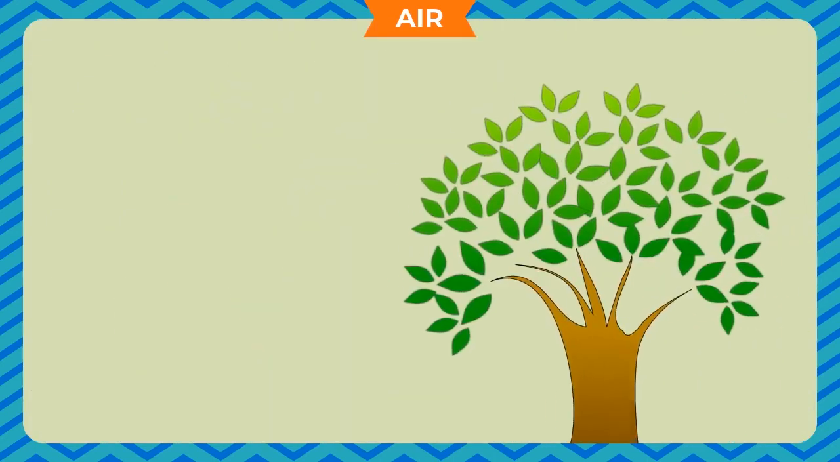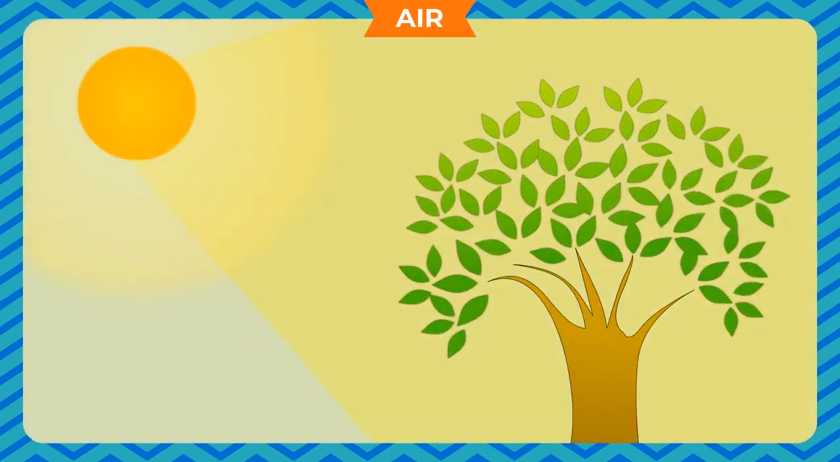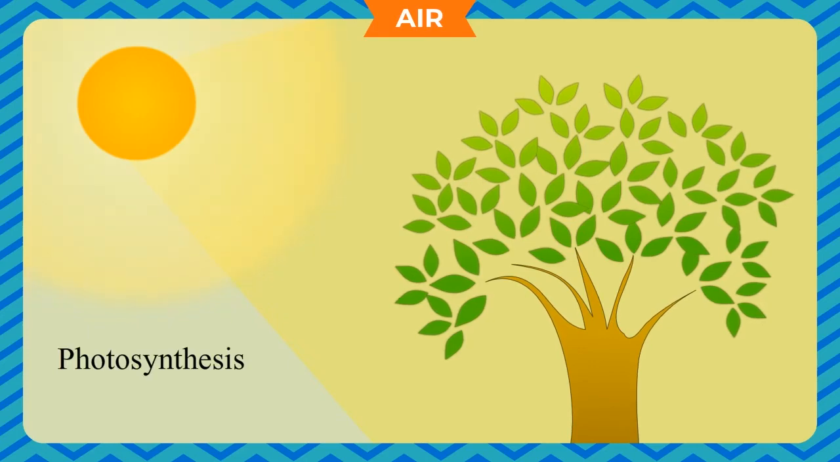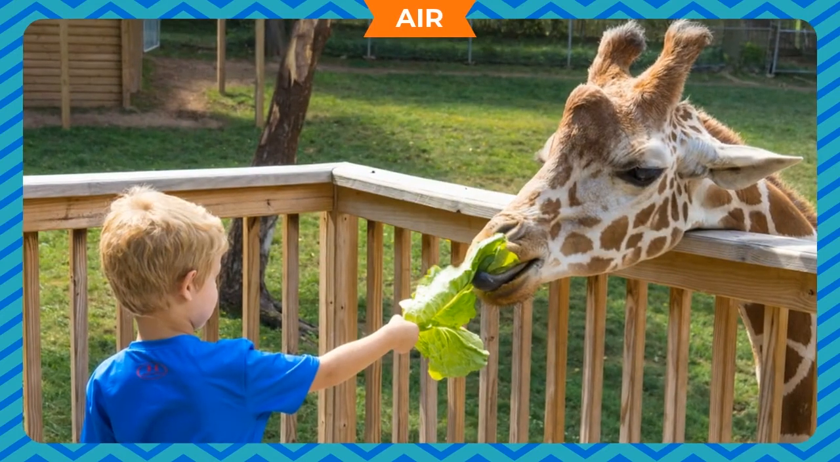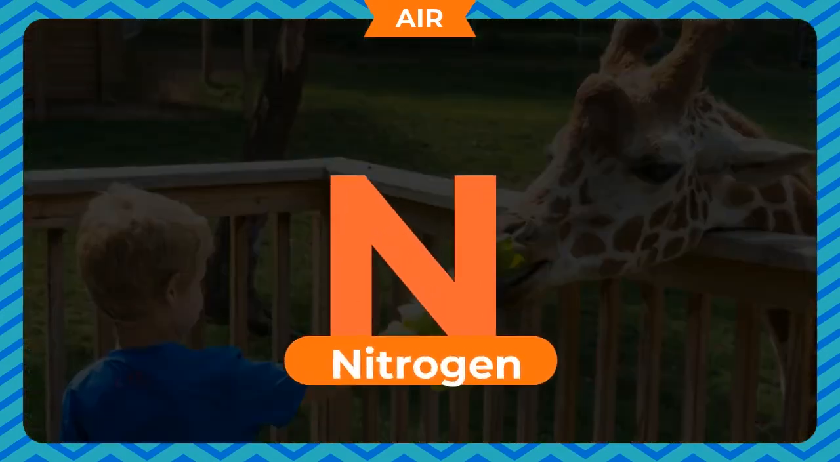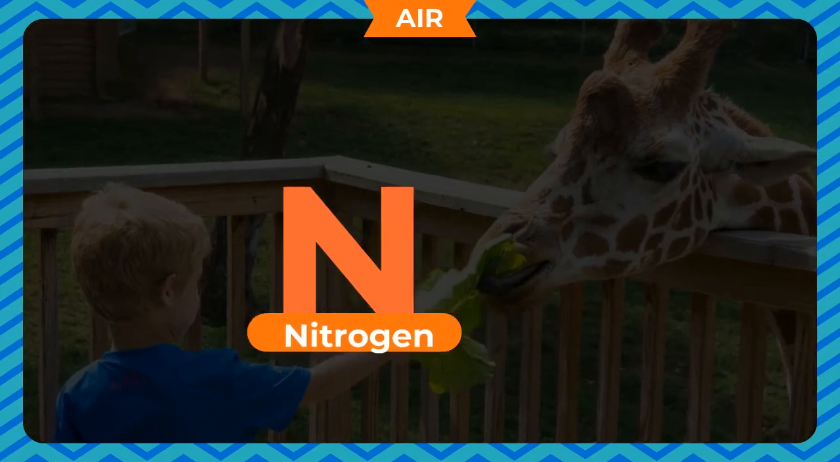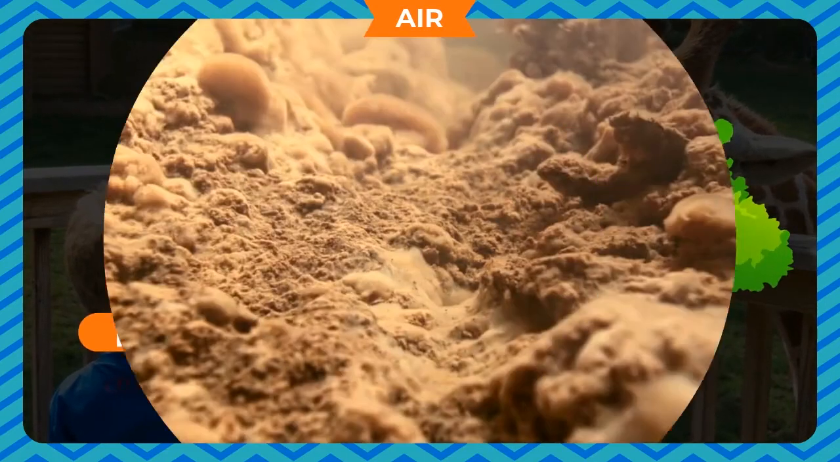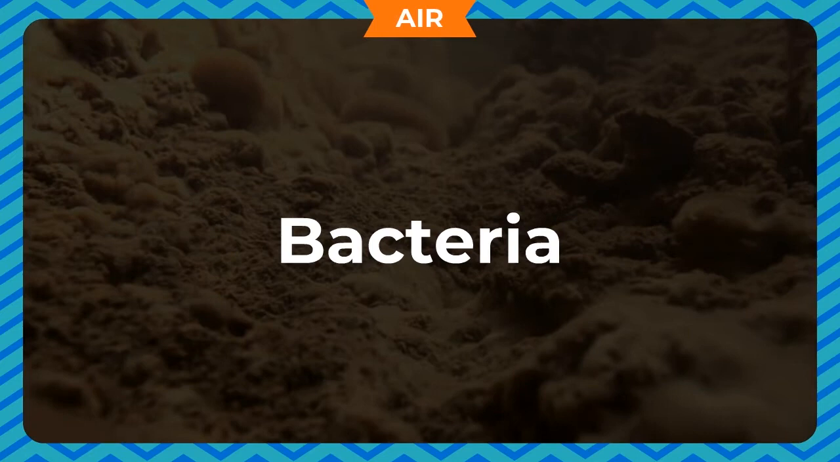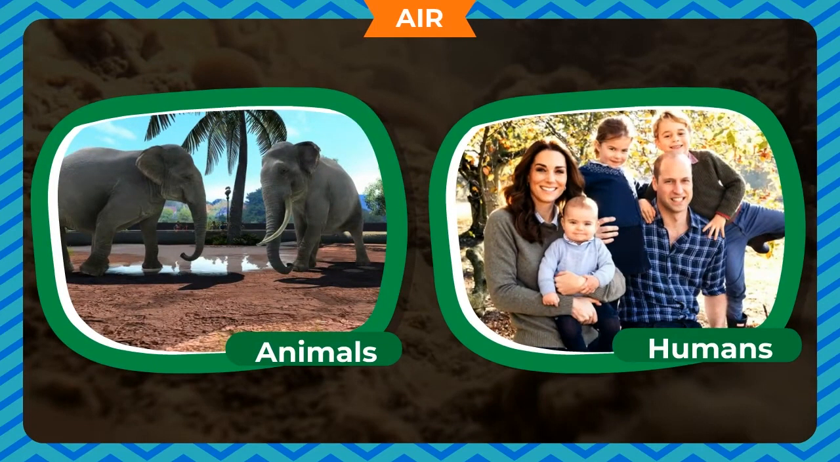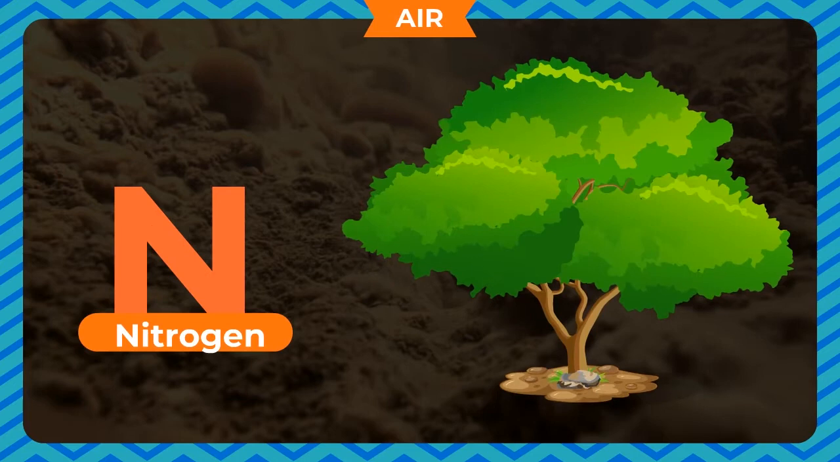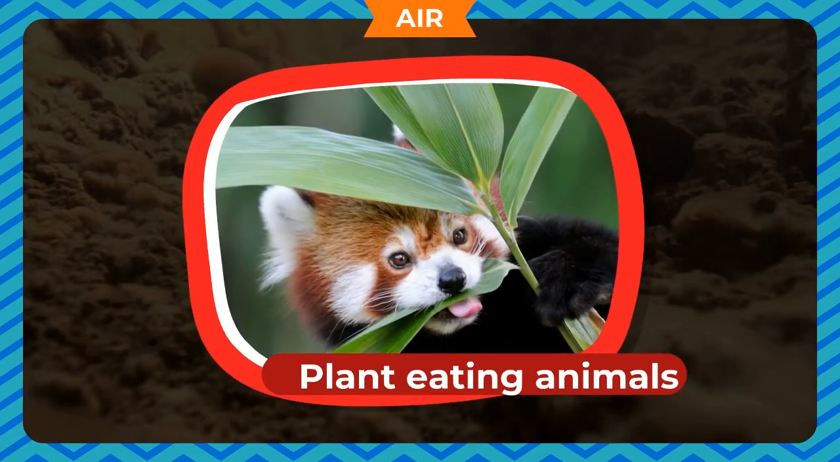It is the gas that helps the plants to make their food by the process of photosynthesis. Living things cannot directly use the nitrogen present in the air. Plants absorb nitrogen from certain bacteria in the soil, and animals and humans get the nitrogen from plants or plant-eating animals.